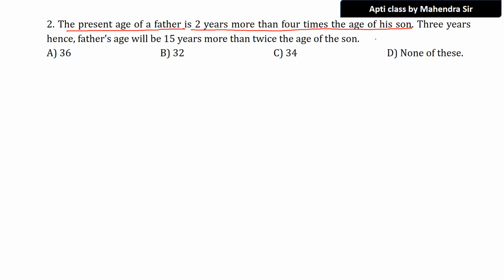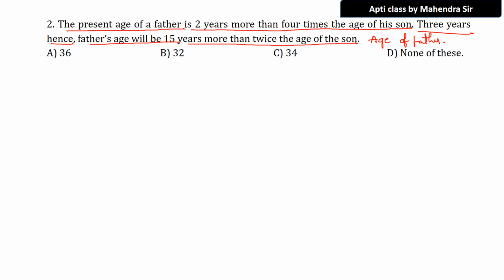Then be very, very careful. Now, what is the question? Do you know what is the present age of son? No. Understanding now? Okay. 3 years hence, father age will be 15 years more than twice the age of his son. So, the question, I think this is not printed: age of father we have to calculate. Father's age, that is what the question is. This question is asked many times. Be very careful whenever you solve. Take time, since you are learning the concept for the first time. After practicing 10 or 20 questions, you will definitely increase the speed.